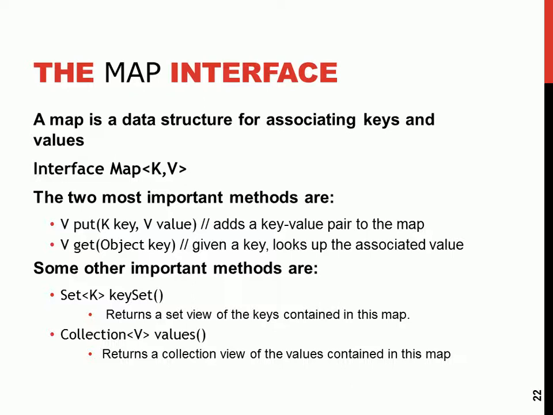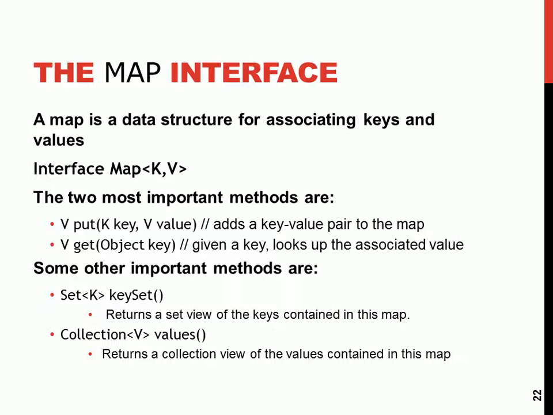Then there are some other methods that we'll be using in the map. You have the key set, which returns a set view of the what? Keys contained in the map. Then the values. It returns a collection view of the values contained in the map. Map contains keys and values.